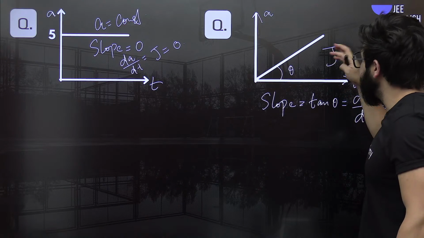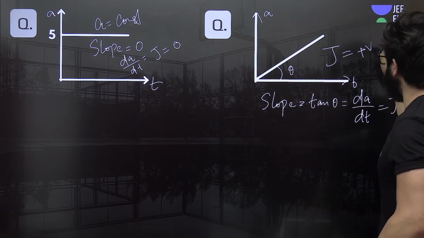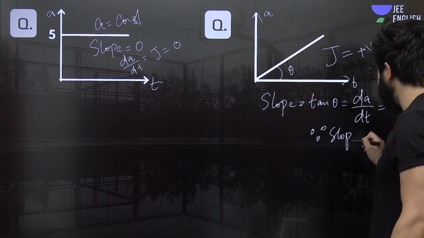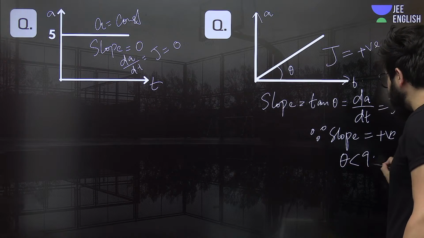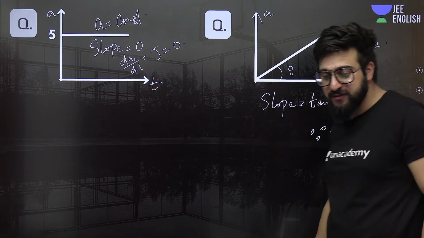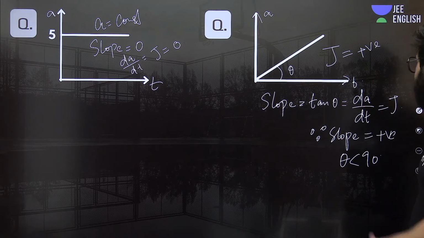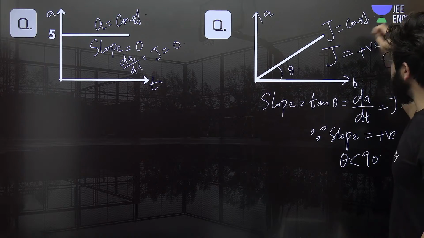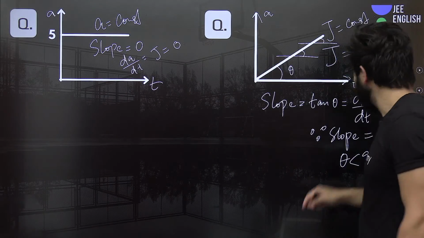Understand? And in this case, can we say basically in this case slope is positive? Why? Because slope, jerk is positive. Why? Because in this case slope is positive. Why? Because theta in this case is less than 90 degrees. When theta is less than 90 degrees, in that case, slope is basically positive. Okay? Yes, we can say. So jerk in this case is positive, and jerk in this case is constant. Because slope in this case is constant. At every point, it is making the same angle, theta, theta, theta.